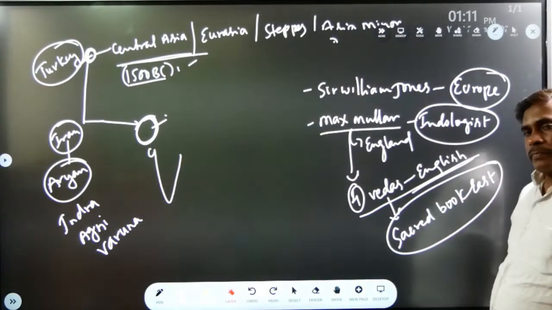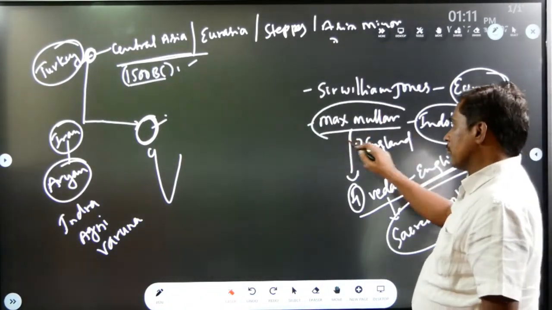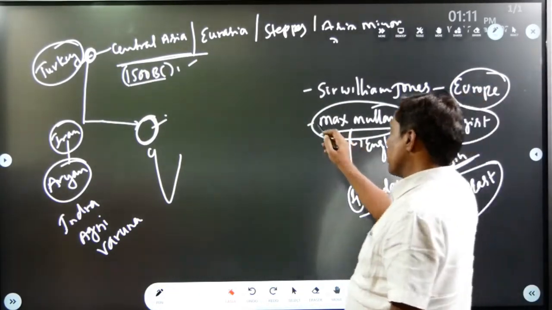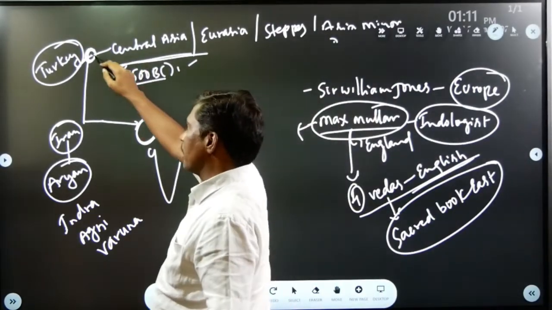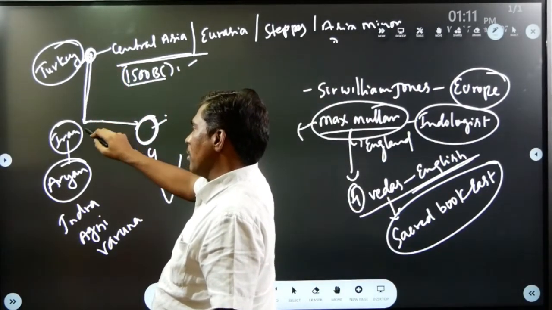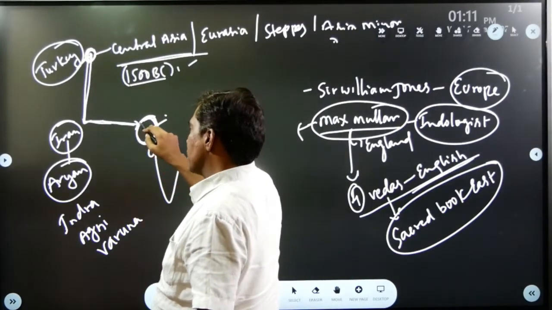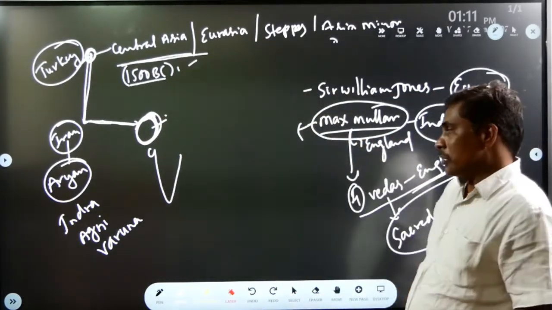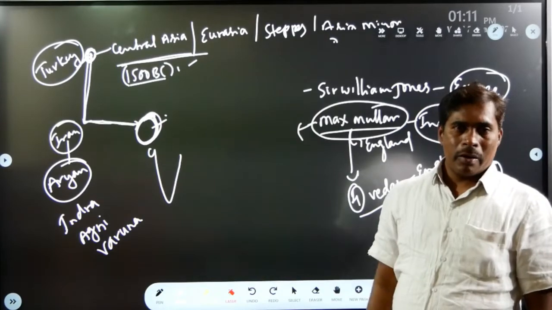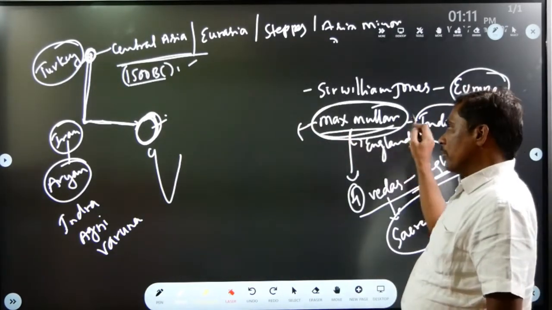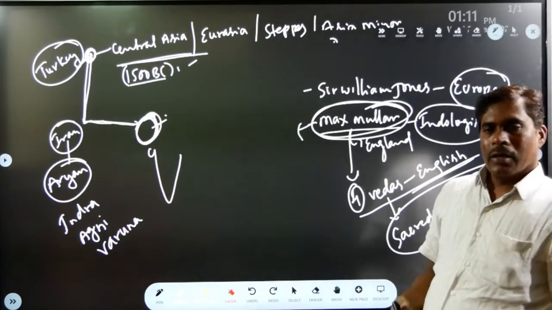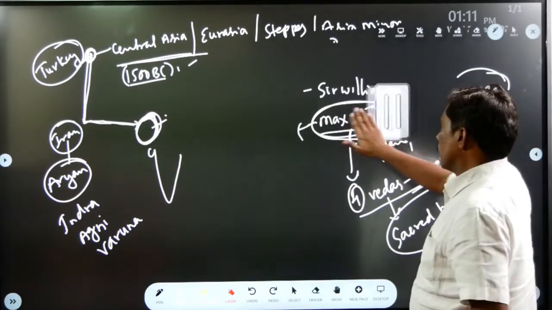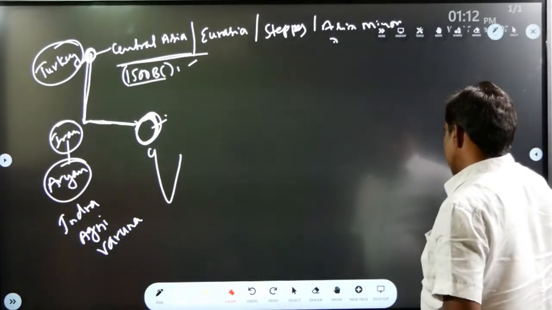Sacred Book of East. According to Max Muller, he was also called in Sanskrit, he was called Moksha Mulla. According to this Max Muller, Aryans in 1500 BC, they came to Iran. From Iraq and Afghanistan, they came to India and they destroyed Indus Valley civilization and they settled in northwestern part of India. And according to Max Muller, it was Vedic god, Rigvedic god Indra responsible for the decline of IVC. But some historians rejected this.